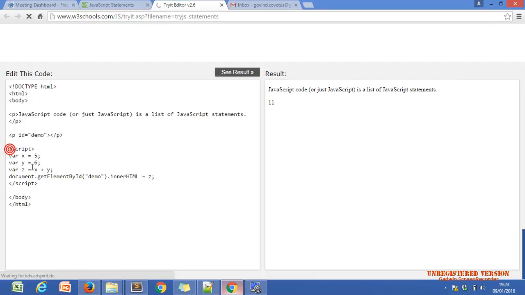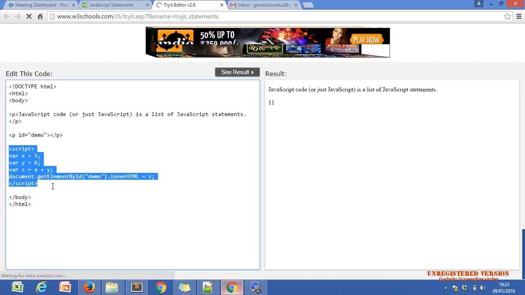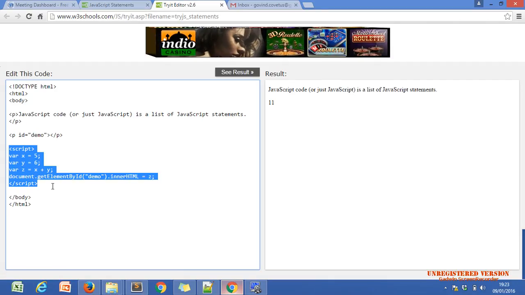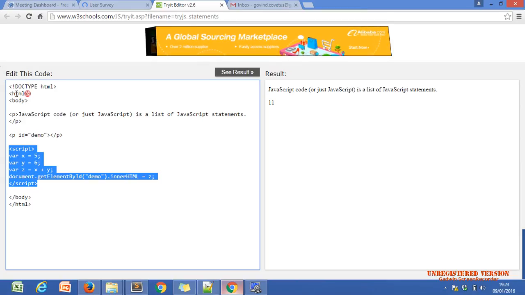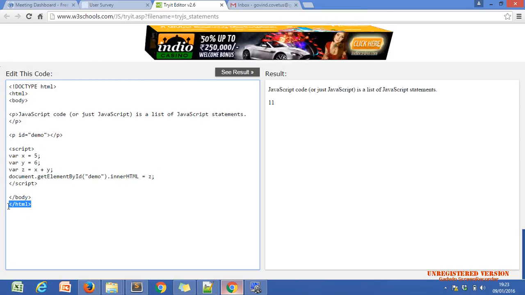This is the script tag. You can use the script tag anywhere but not within the PHP tag. You have to use the script tag outside the PHP tag. Yes, you can use the script tag within the HTML tag. What I'm saying, this is the HTML tag or not, Khushi and Nazar? Yes, this is the HTML tag.